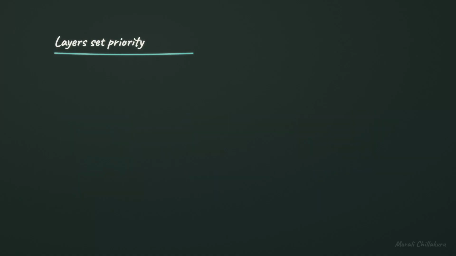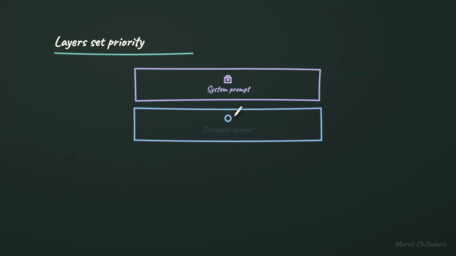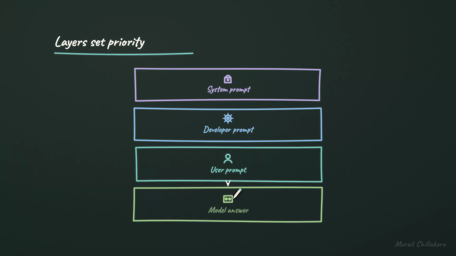So where do system, developer, and user prompts fit? The system prompt sets the broad rules of the assistant: role, safety boundaries, and non-negotiable behavior. The developer prompt adds the application's rules: product behavior, tools, formatting, and business constraints. The user prompt is the person's request in that moment. The model answer is produced after considering all of those instructions together. When instructions conflict, higher priority messages generally constrain lower priority ones.